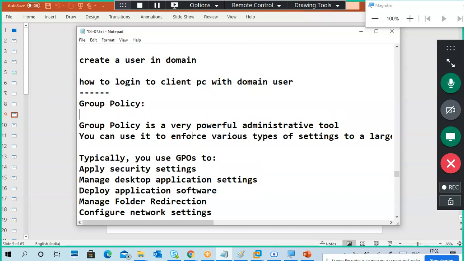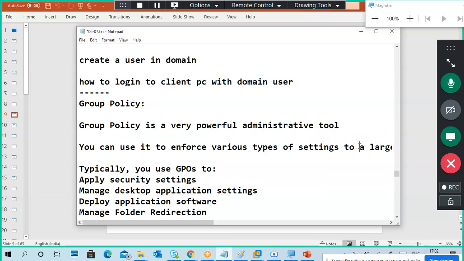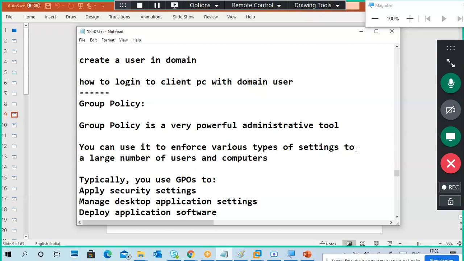Okay, group policy is a very powerful administrative tool. It does not contain anything answer in this one. This is an answer. The second point is actually an answer. You have to tell it like this: group policies enforce various types of settings to a large number of users and computers.